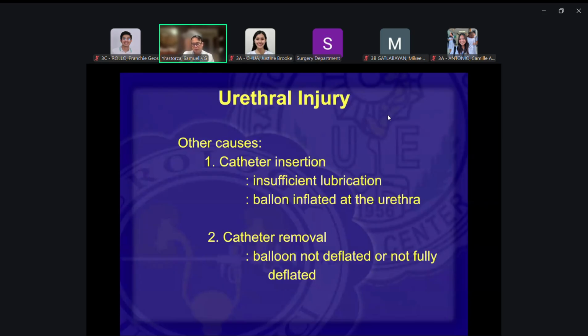Why? Because number one, the one who put it would know how much water or fluid he placed into the balloon, whether 5 cc, 10 cc, or 15 cc. Ideally, the catheters have assigned there the size of the balloon, 5 ml, 10 ml, and it would be best just to put in what is indicated there. So if it's 5 ml, just put in 5 ml. That's enough. There are certain times you want to put in bigger volumes, but it would be best if you follow the clear markers or the suggestions. Usually just 5 ml.